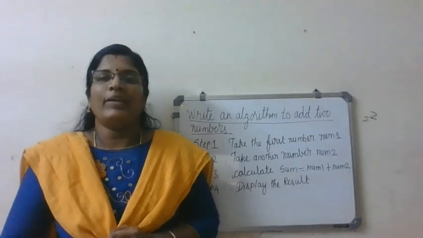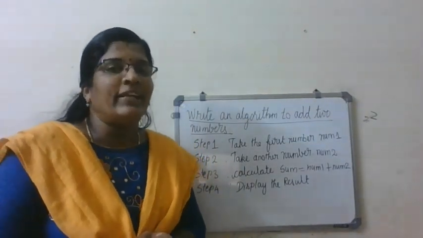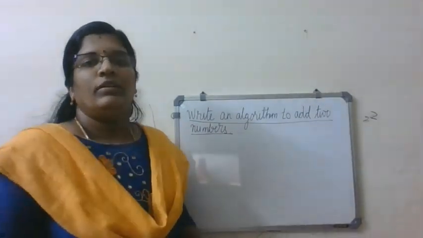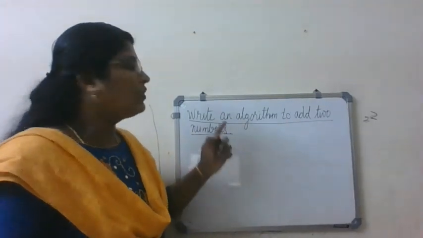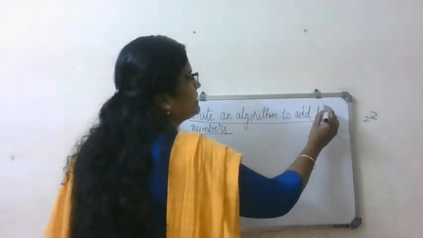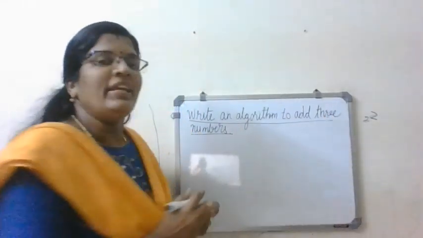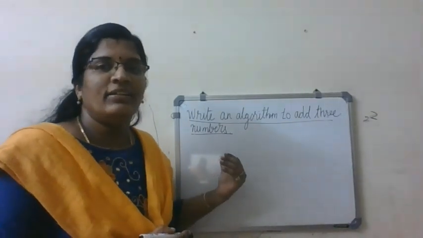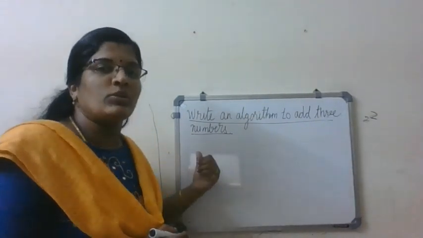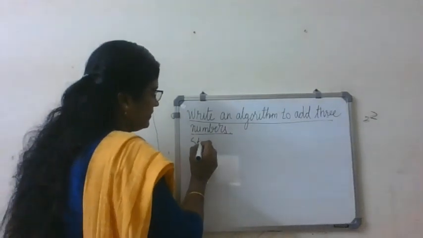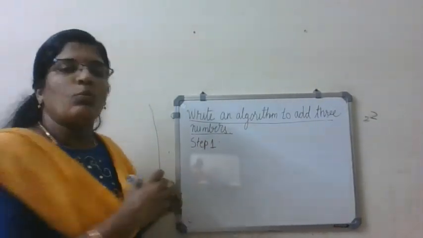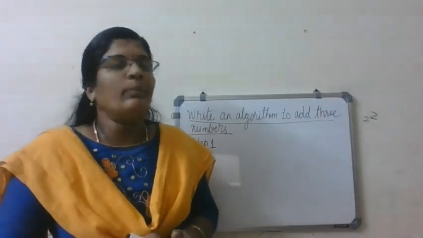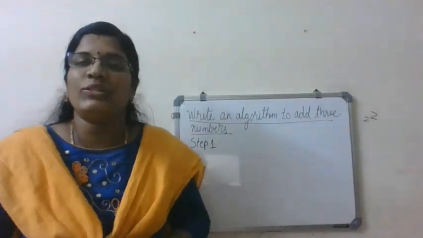Got it? Okay. So shall we write an algorithm for adding three numbers now? Yes, that's good. All of you take your notebook. Now we are going to write an algorithm to add three numbers. First, what do I have to write? It's a step-by-step procedure. So step 1 I have to write. What is step 1? I have to take the input. So what is the input? I have to take three numbers first.